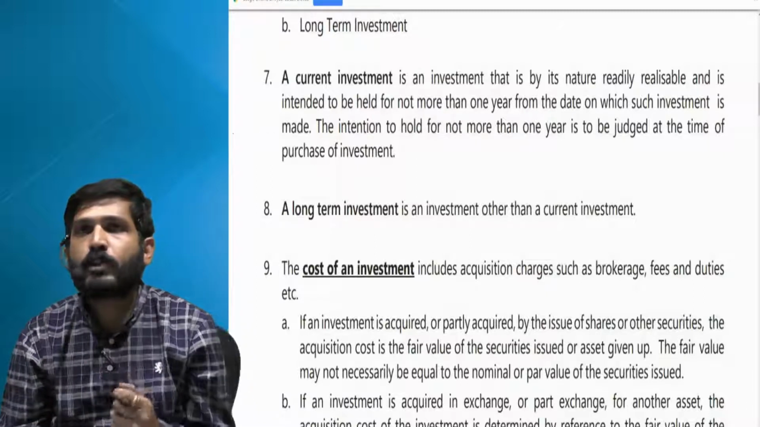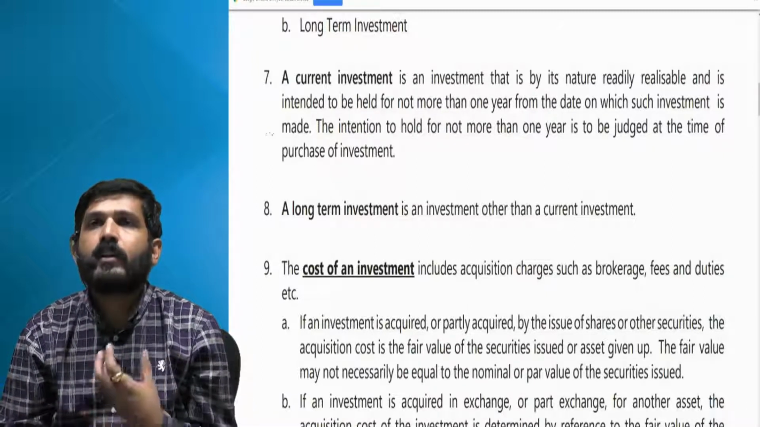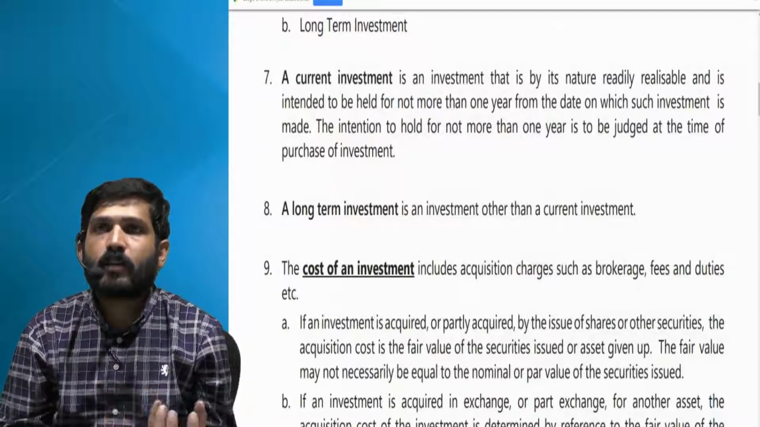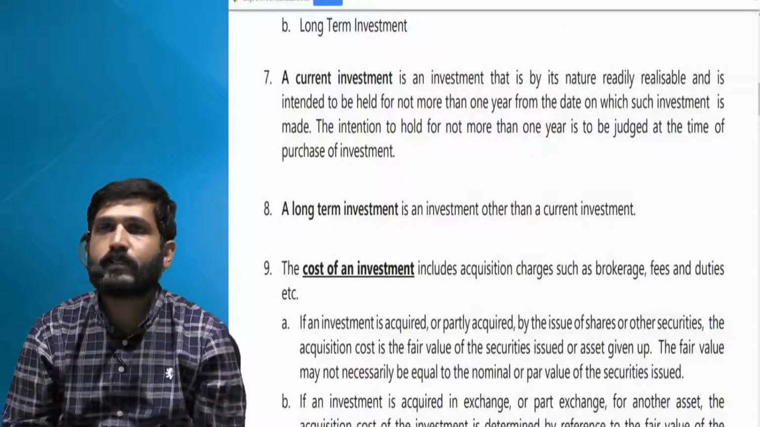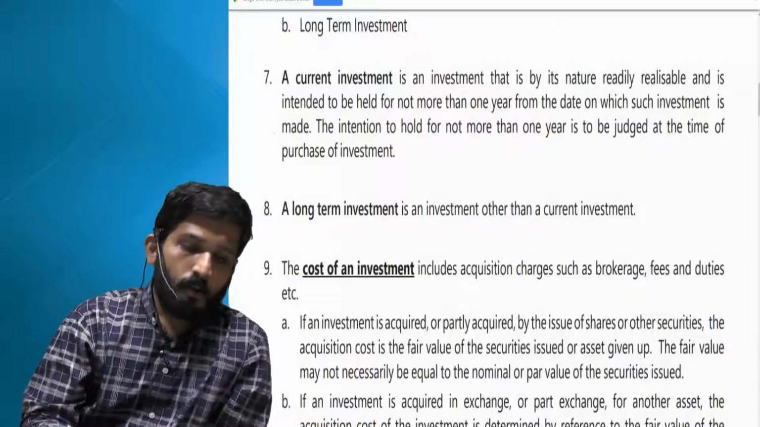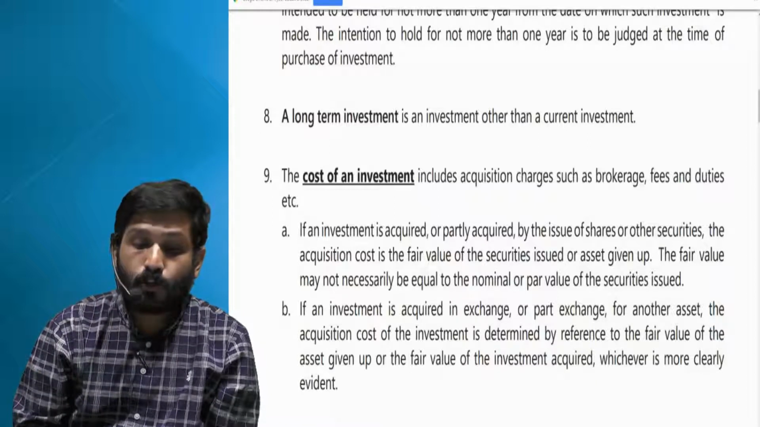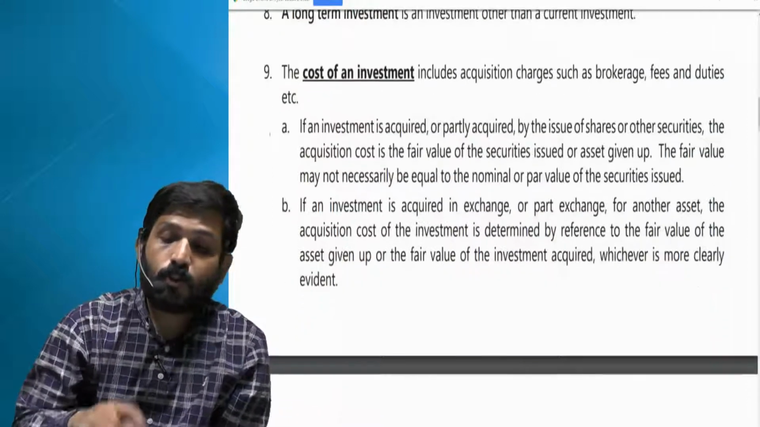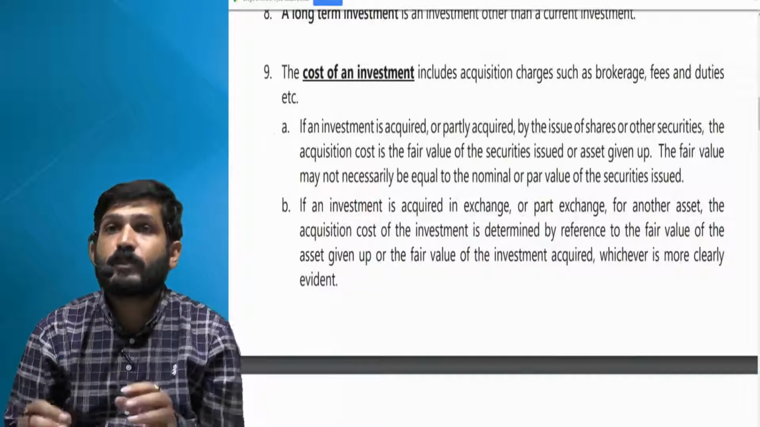So two important points covered: how to classify long term and current, we have understood, and second, how it has to be recognized: current at cost or fair value, whichever is lower; long term at cost but permanent loss to be considered. Now we have understood what is fair value, but we have not understood what is cost of investment. Let us try to understand what all things will be covered, what are the specific scenarios.